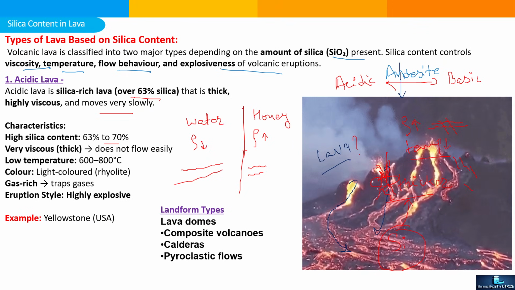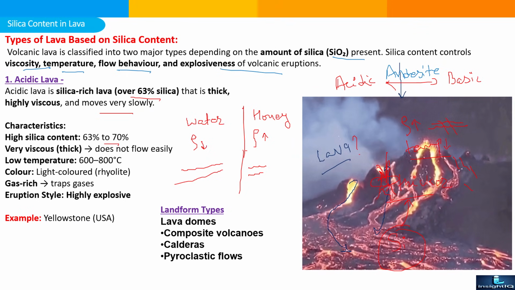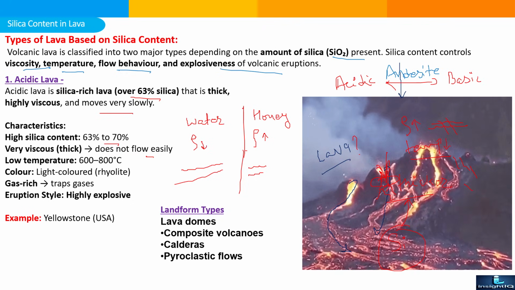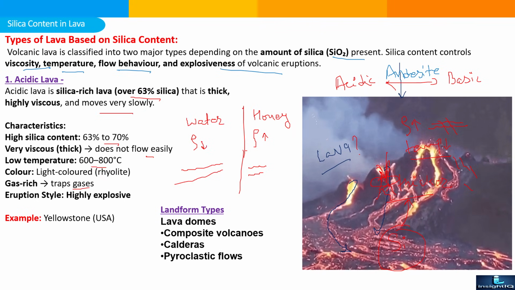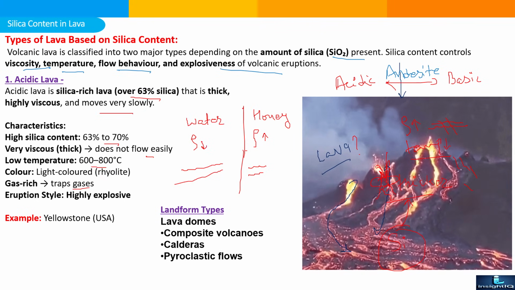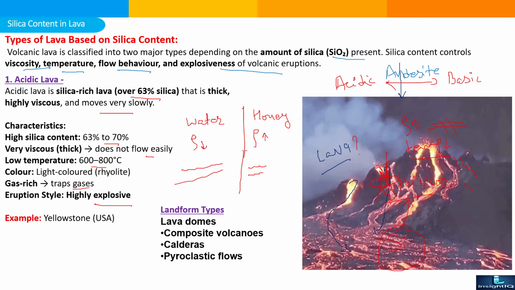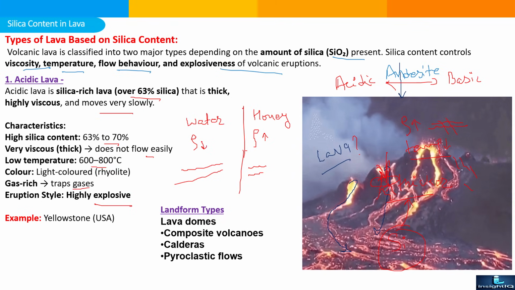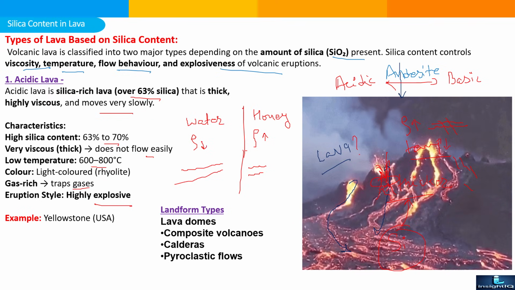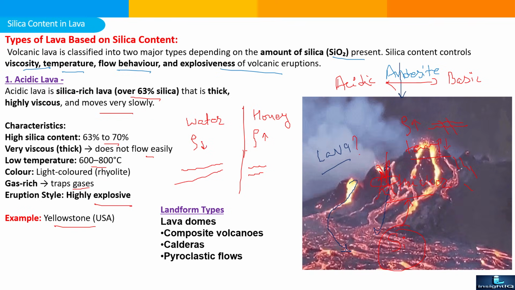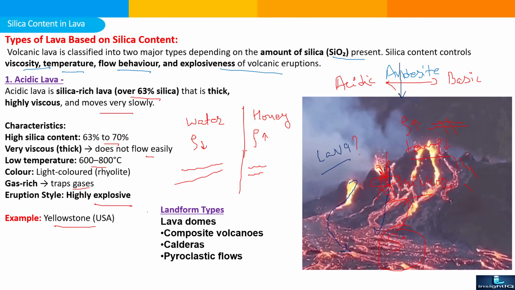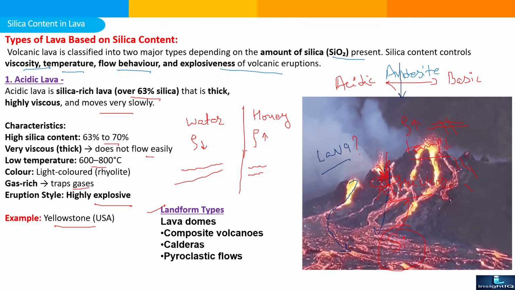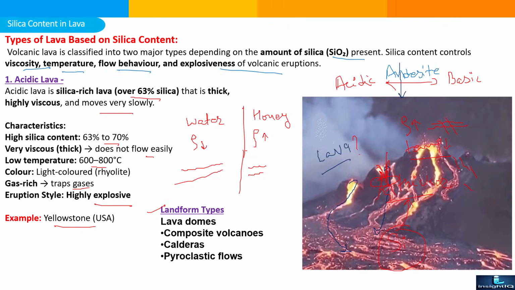Silica content 63 to 70%. Very viscous, thick, does not flow easily. Low temperature, around 600 to 800 degrees centigrade. Light color. Gas can be easily trapped due to the higher silica content. Eruption is still highly explosive. An example of such a volcanic eruption is Yellowstone in the USA. Landforms with high silica content include lava dome, composite volcano, caldera, and pyroclastic flow.